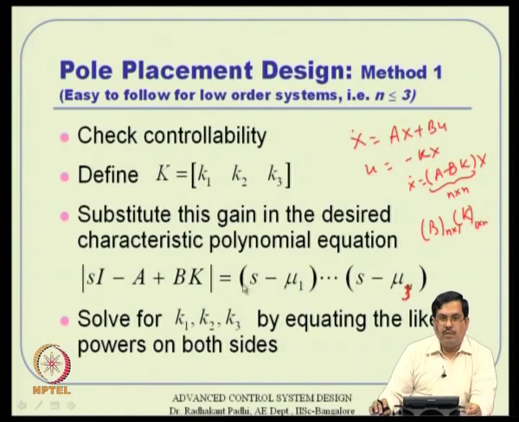So, if you equate these 3 coefficients, you will get 3 equations, and our entire equation had freedom of 3 unknowns, k1, k2, k3. So, we can actually solve this. Okay. I am not giving an example here, but it is fairly easy to do. All that you are doing here is just equating the coefficients and solving for k1, k2, k3. Once you solve for k1, k2, k3, your gain matrix is ready and hence your control formula is also ready, u equal to minus kx. Okay, that is how it is.